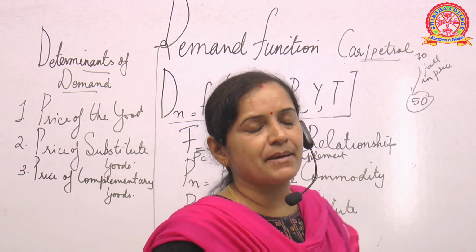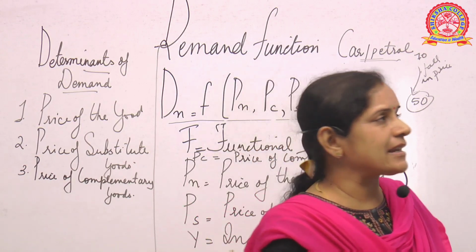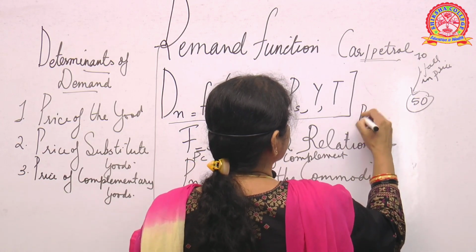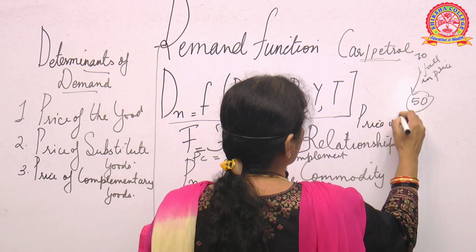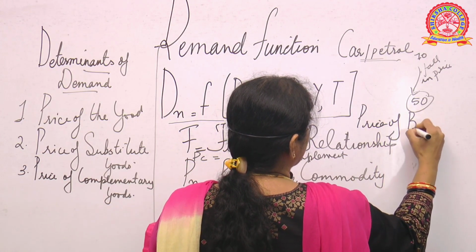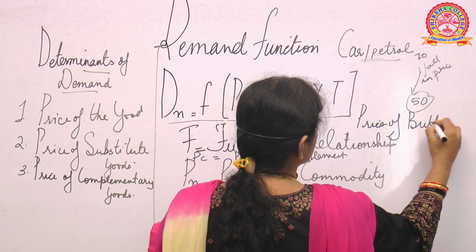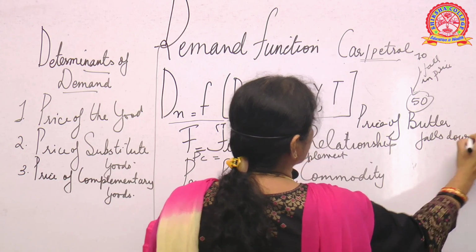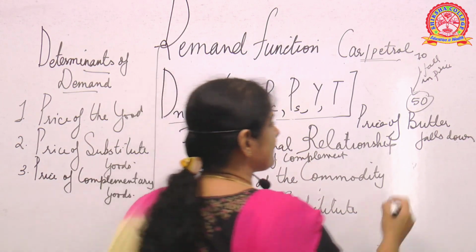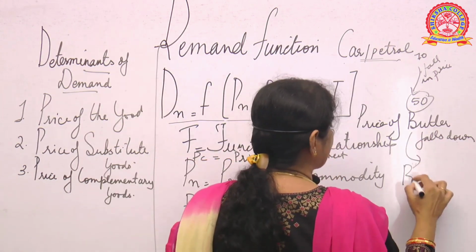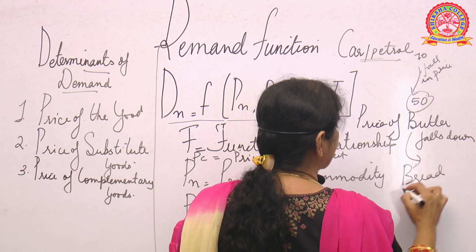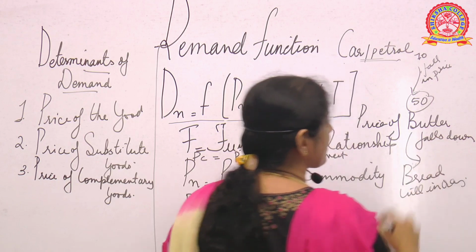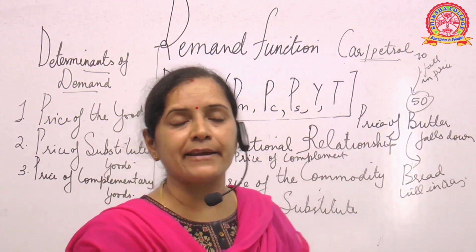So like this we may have n number of examples. I will give you another example: suppose the price of butter, like bread and butter, falls down. Then what will happen? People will buy more butter and the sale of bread will increase. Why? Because the cost of butter has come down. Are you getting my point?